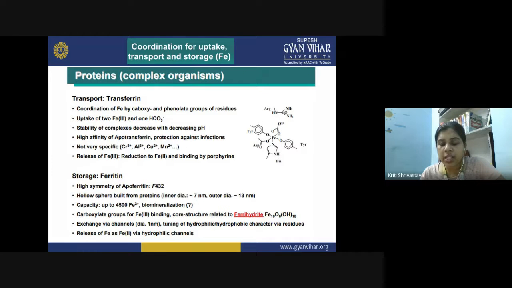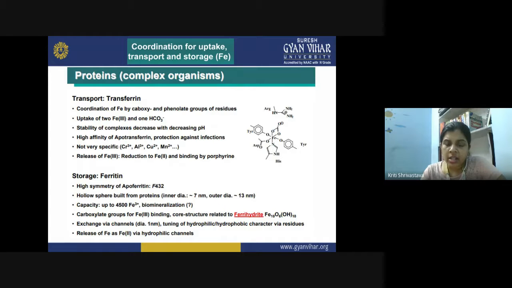Then in the protein complexes also these iron moieties are found. Suppose in the case of transport, you have transferrin involved, which is responsible for the coordination of iron by carboxy and phenolate groups of the residues, and that is how iron is transported within the cell. Then uptake of two iron(III) and one bicarbonate ion. Stability of the complex decreases with decreasing pH. High affinity of apotransferrin gives protection against infection. They're not very specific. So you have chromium(III) also, you can have aluminum tripositive, copper dipositive, manganese dipositive, anything can be there. Then release of the iron(III).